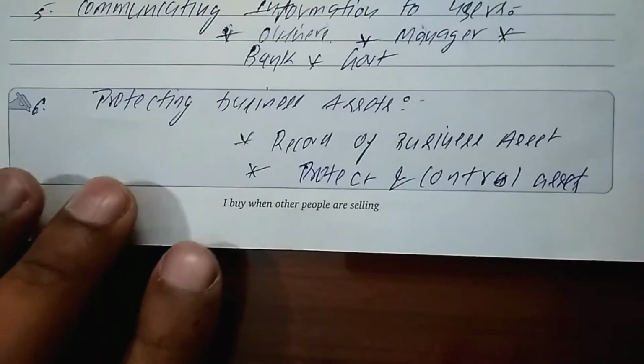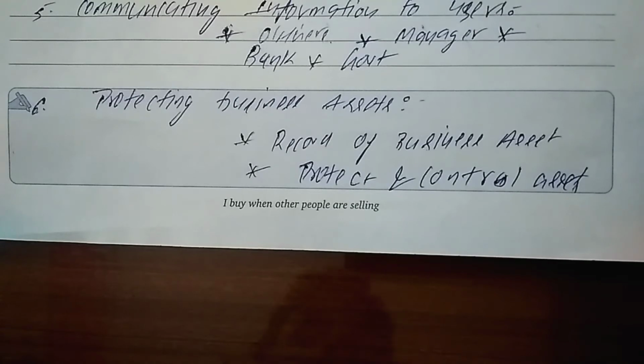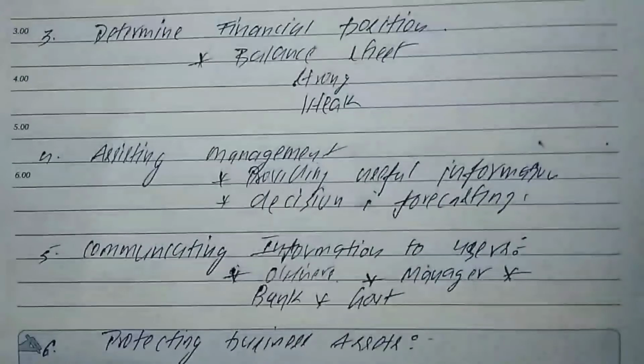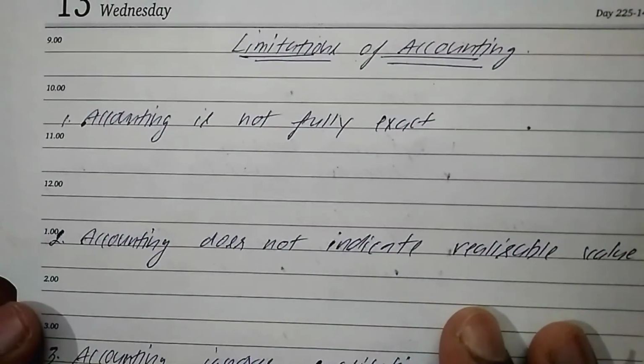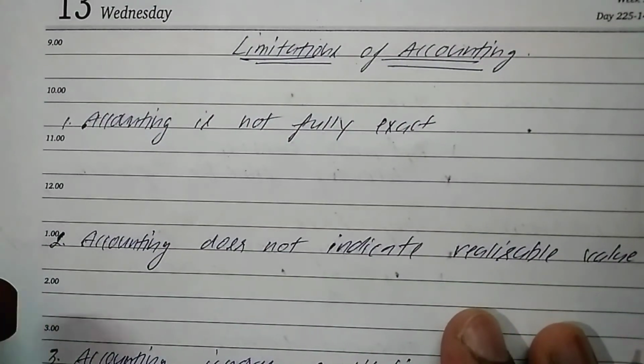So this is the way accounting serves, and these are the certain objectives of accounting, right? After discussing the objectives of accounting, we will discuss the limitations of accounting.